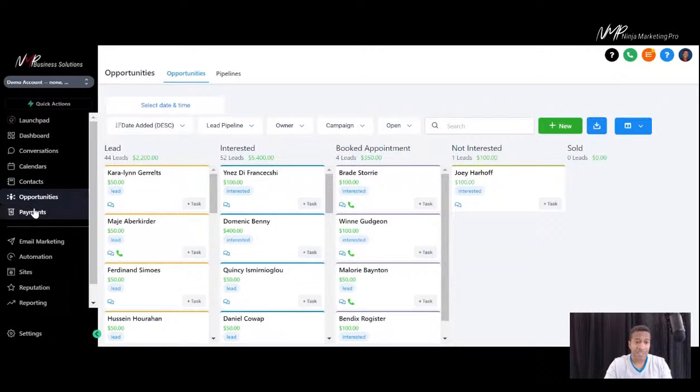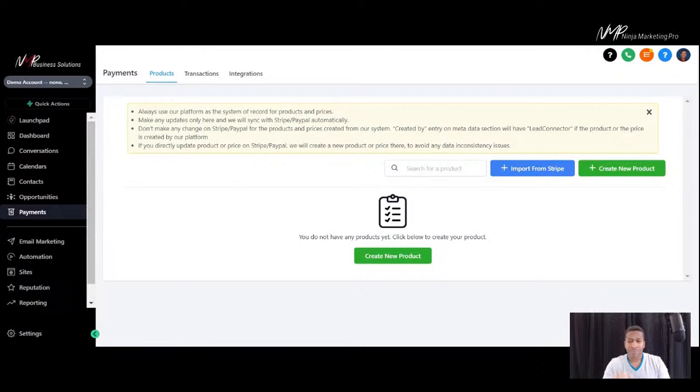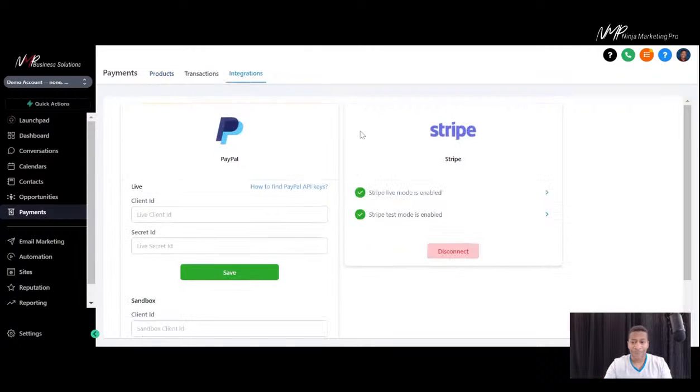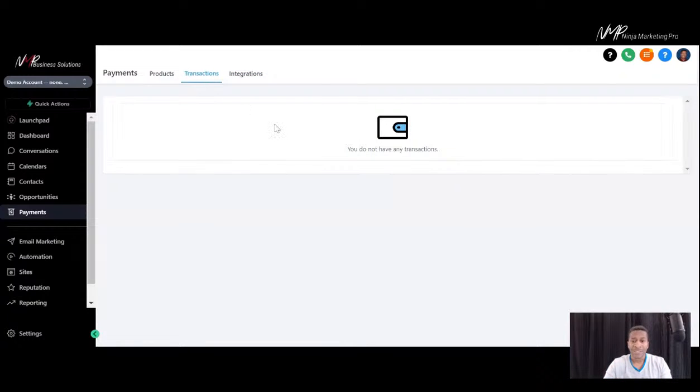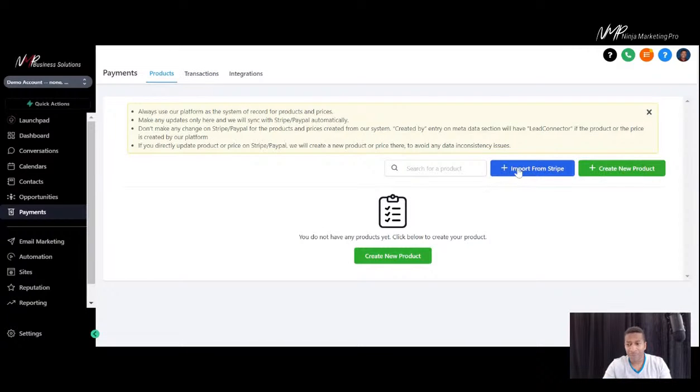All right, next we have the payments. Now this is built primarily with Stripe. Anything you do in Stripe can also come into here. You can set up your Stripe account from this section here. Just by hitting connect here, it walks you through it, as well as PayPal. We'll be adding more in the future, but we have these two right now, Stripe and PayPal. It tracks all your transactions in here, and this is going to be upgraded. Once you dive in, you'll see how it's laid out beautifully. Then all your different products, again, you can pull them in from Stripe itself or create a new product or service right from the platform here, and it will go right into Stripe and they will communicate seamlessly. All right, next we have the email marketing platform.